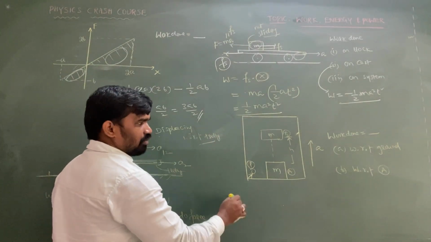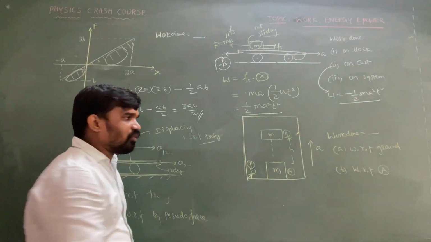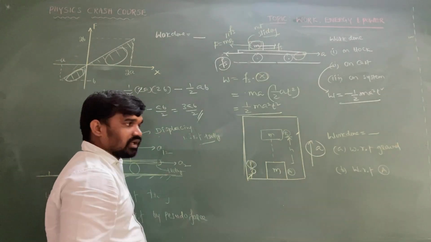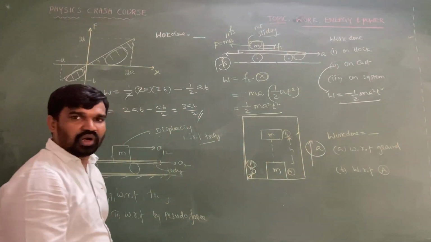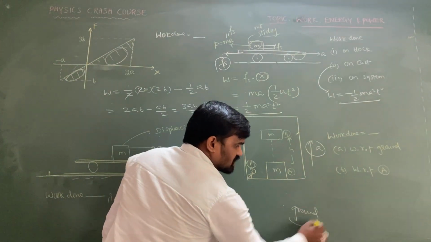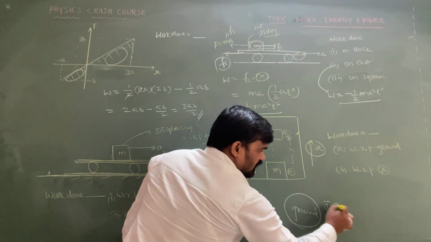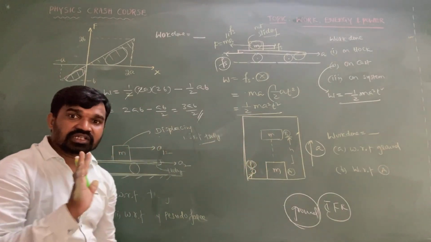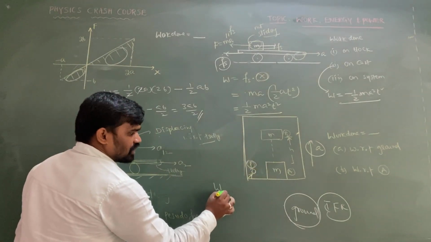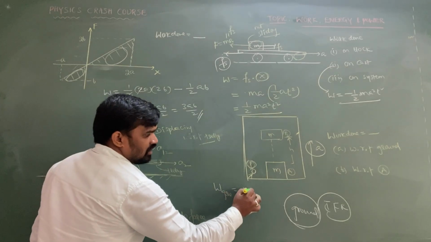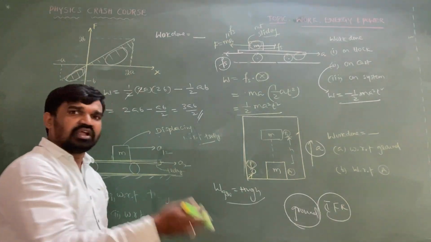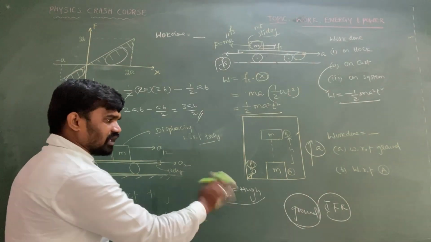Next, another important point. There is a lift or elevator whose upward acceleration is a. A person P is inside the lift. Determine the work done with respect to the ground and with respect to the observer. Ground is considered an inertial frame of reference, so no pseudo force acts. The work done with respect to the ground is mgh against gravity.